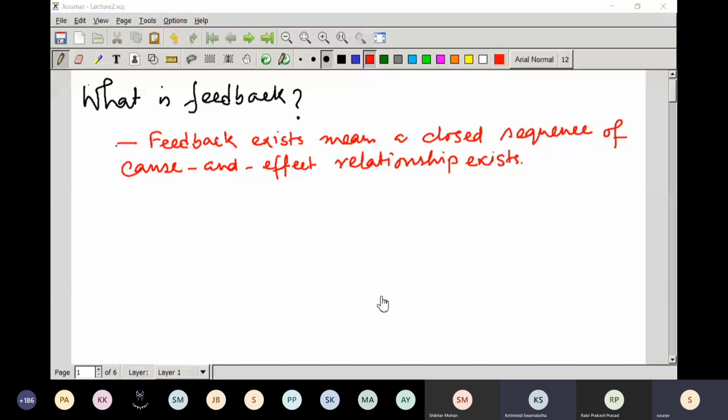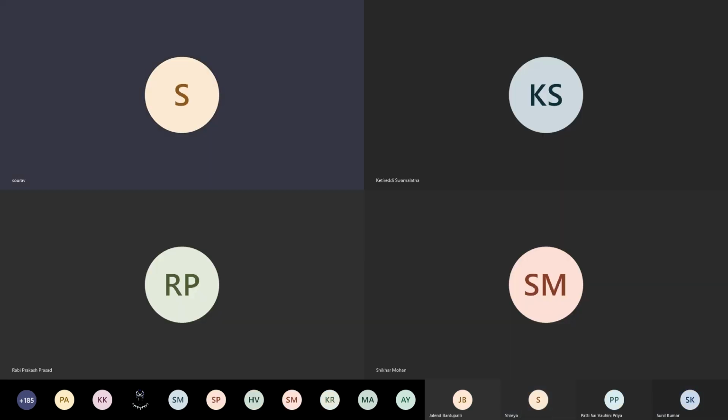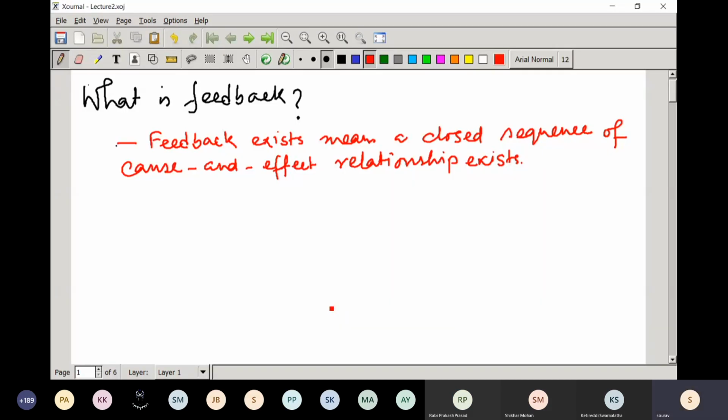Let's see, what happens? Can you see it now? Yes, sir. We can see. I think some problem is related to the image team. I don't know what is going on.